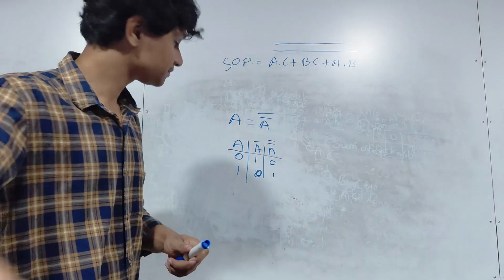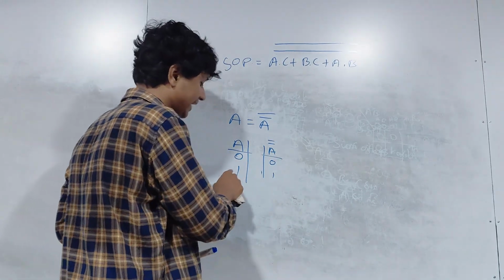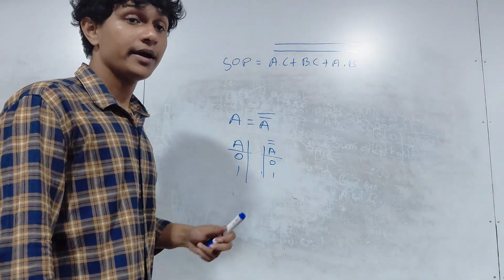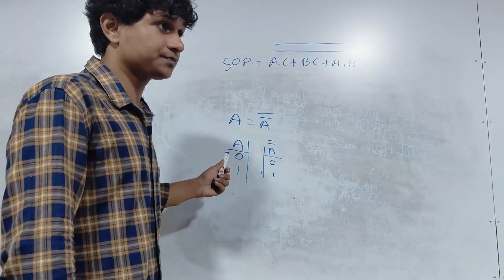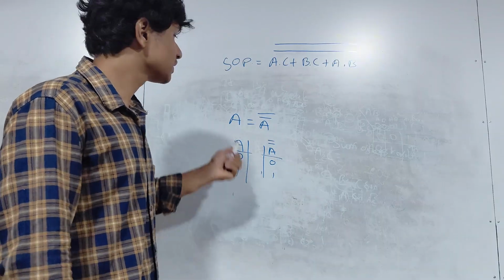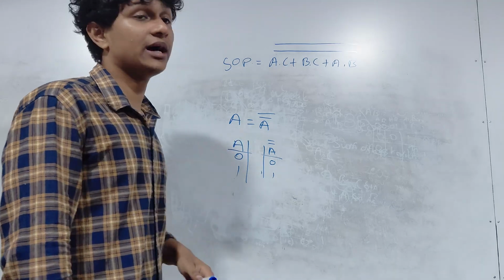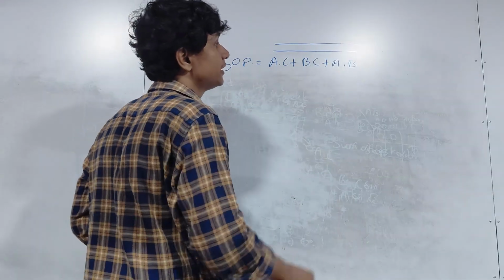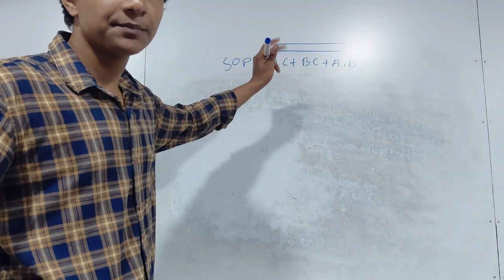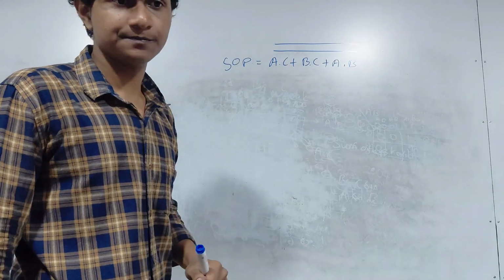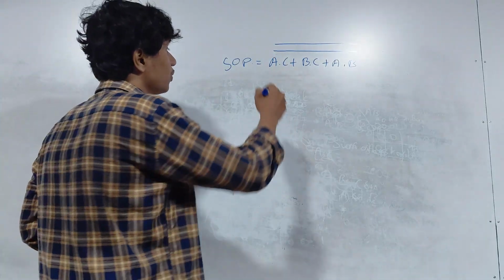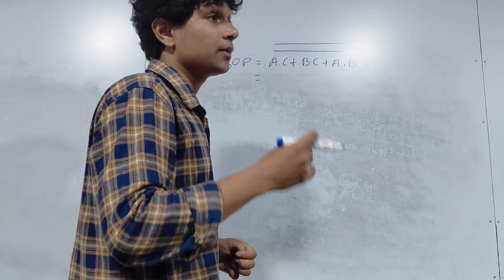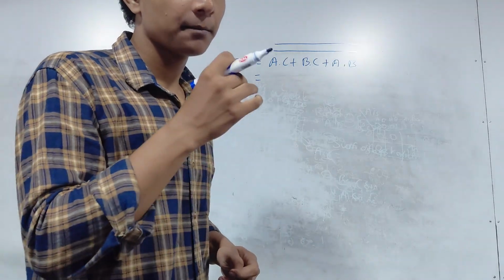So now you get the same as A, no? If I erase this, what happens? A and A double bar are having the same outputs, meaning same inputs. They are not any different, no? Then what can you say? A and A double bar are equal. So anything in a whole, you can put the double complement law and put it together. Okay? Now, next part. What are you going to do with this? Why did I do double bar? Because NAND gates usually have bars, right?